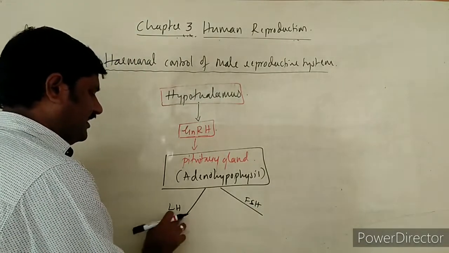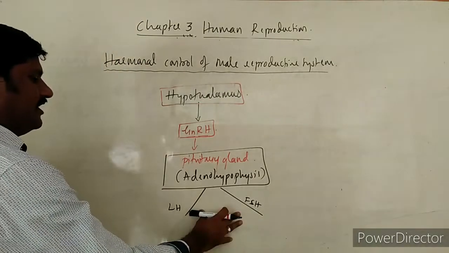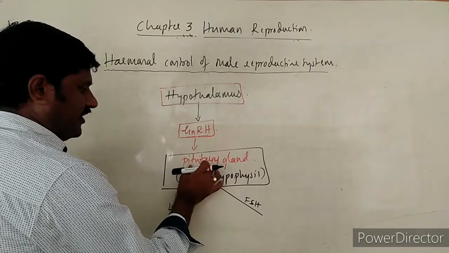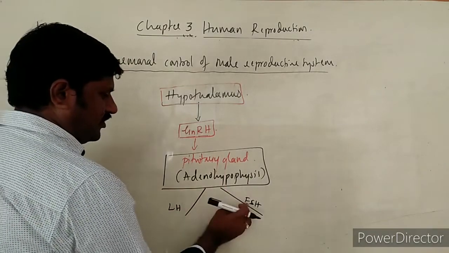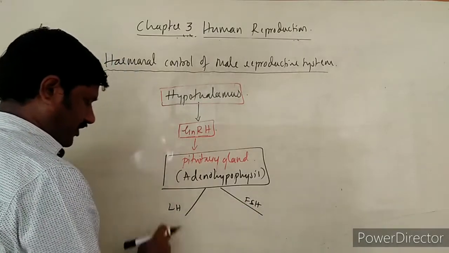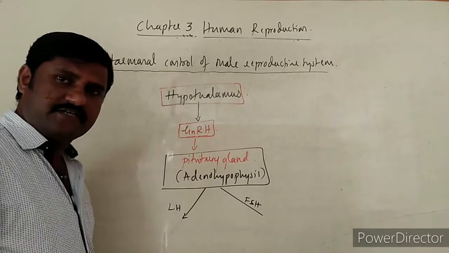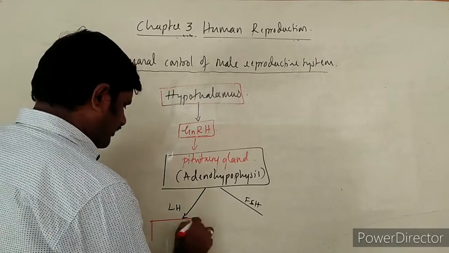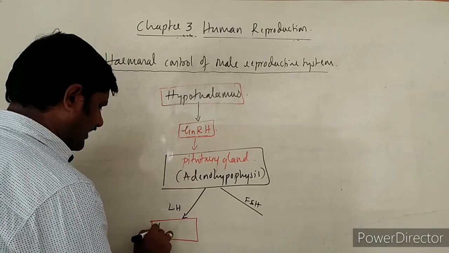So let us see here. GnRH stimulates the pituitary gland so that it secretes LH, luteinizing hormone, and follicle stimulating hormone. Luteinizing hormone stimulates, the major important point to be noted over here, the specialized cells called Leydig cells.